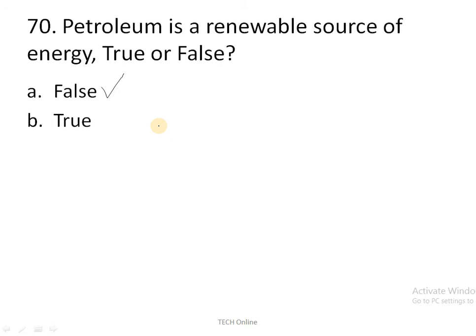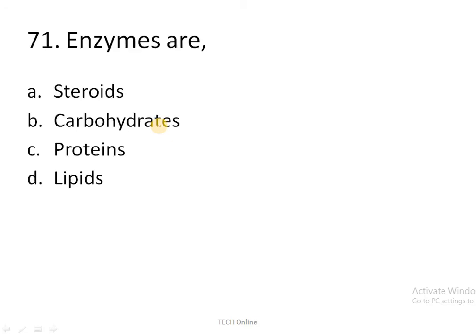Okay, moving to the next question. Enzymes are what? We studied about enzymes. Enzymes are nitrogenous organic compounds which are produced by living plants and animals. They are actually protein molecules of high molecular mass. So enzymes are protein molecules, whereas steroids and carbohydrates are wrong answers. Lipids is also a wrong answer. The correct answer is proteins.